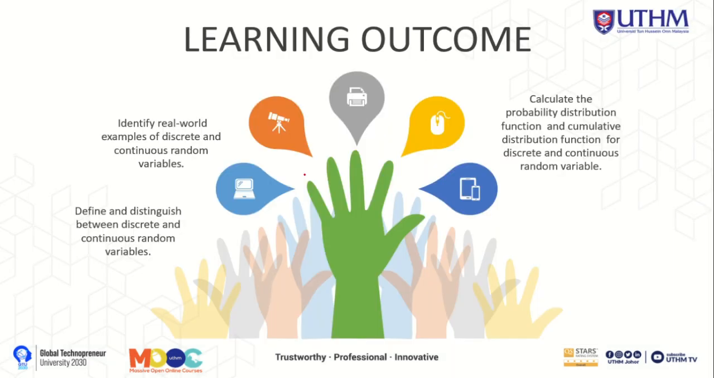At the end of this topic, you will be able to define and distinguish between discrete and also continuous random variable. Second, you'll be able to identify real-world examples of discrete and continuous random variable. And the last one is you will be able to calculate the probability distribution function and cumulative distribution function for discrete and continuous random variable.